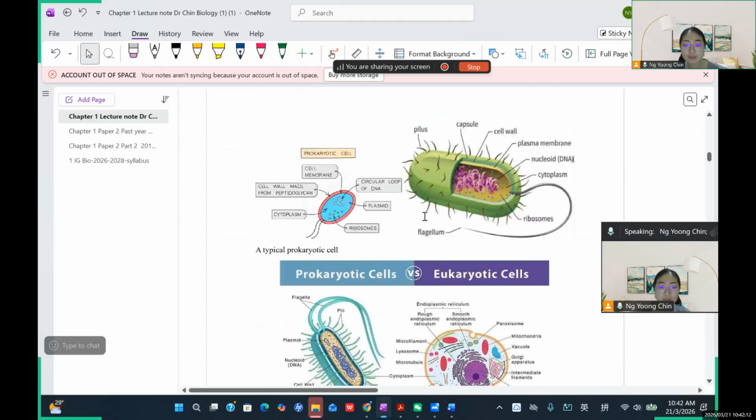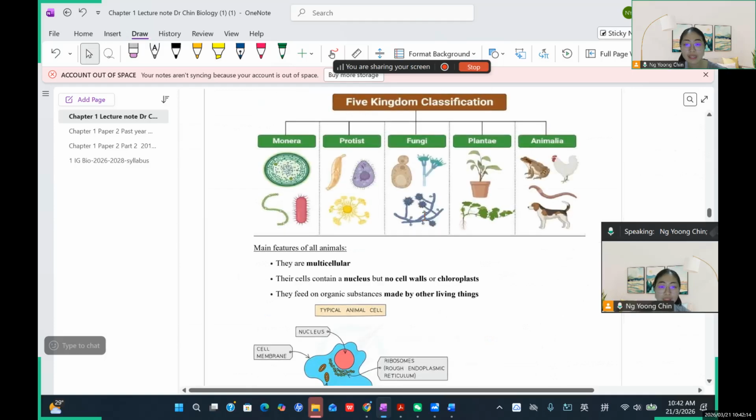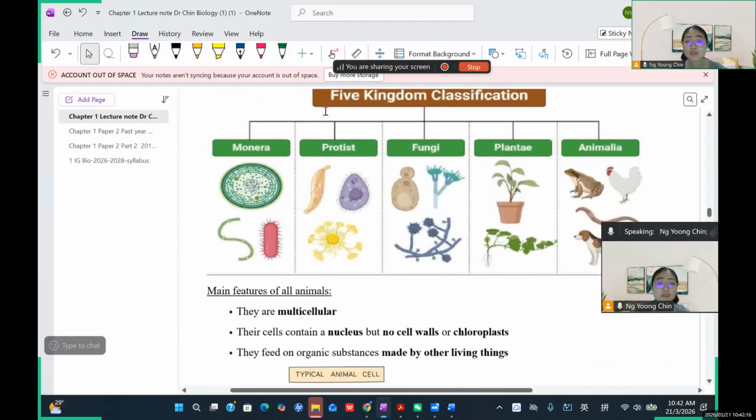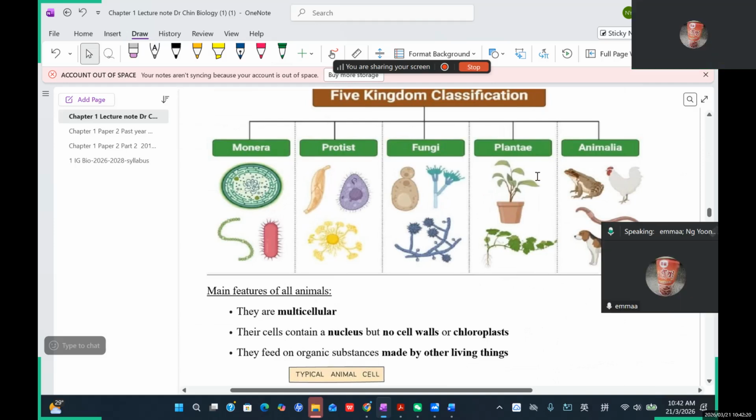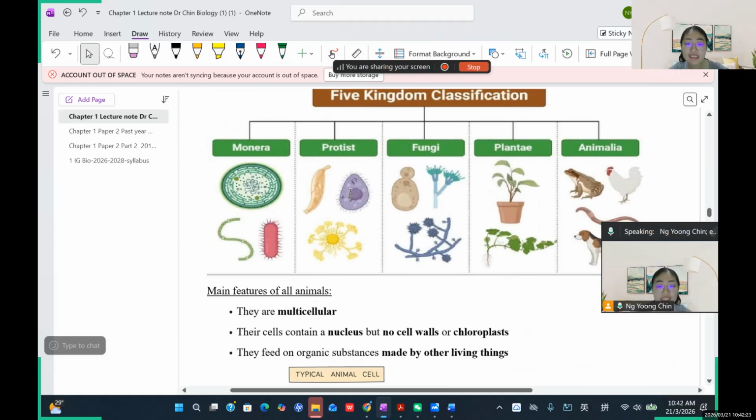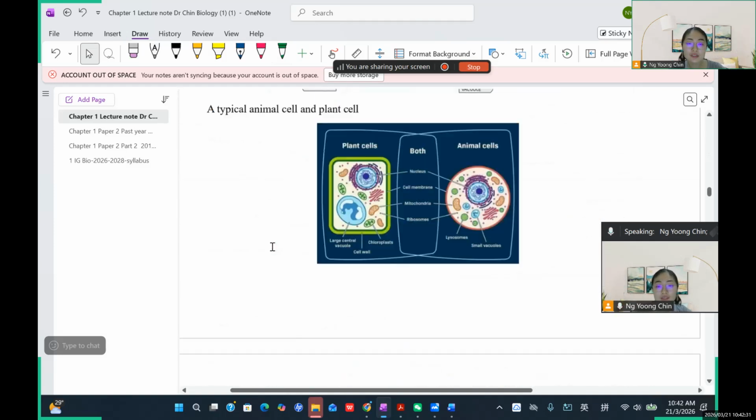Let me show you. It's in another topic. Here you can see, later we'll learn about the five kingdoms, which are the animals, plants, fungi, protists, and this monera. Monera refers to the bacteria, any kind of bacteria. So you can see these five kingdoms. And then we go back.